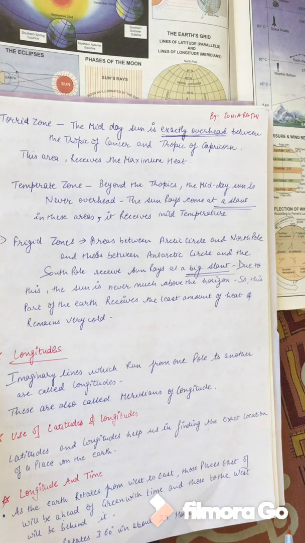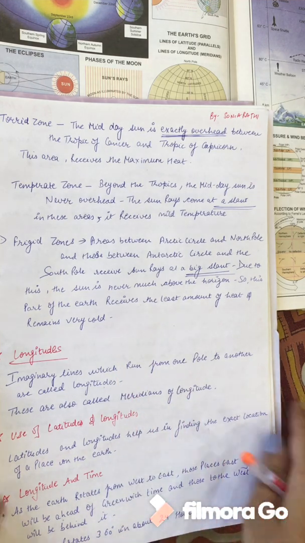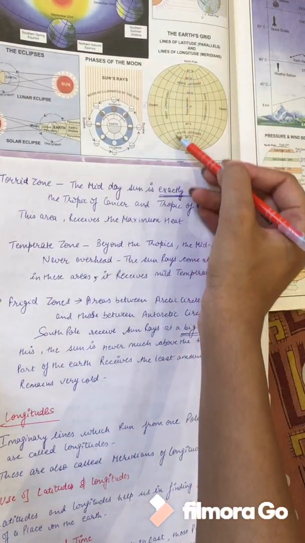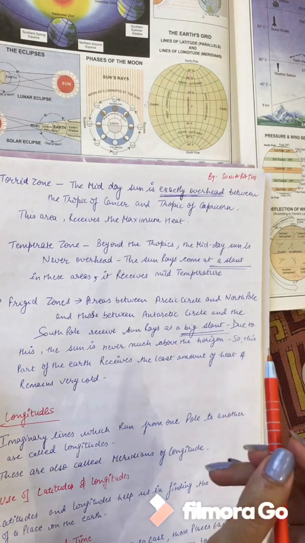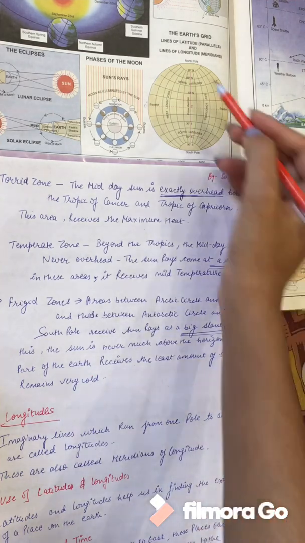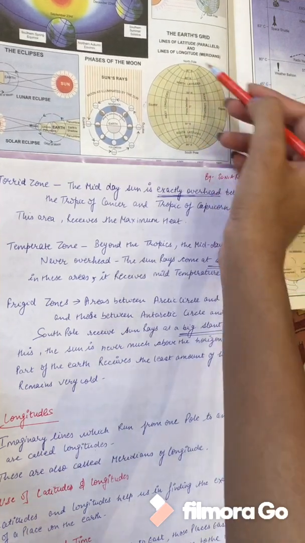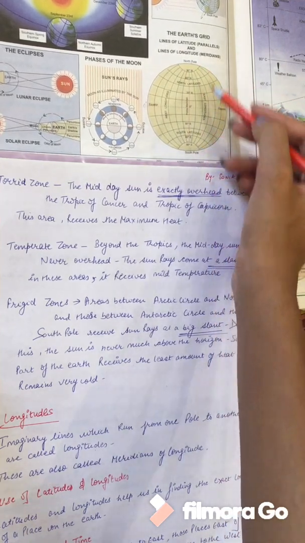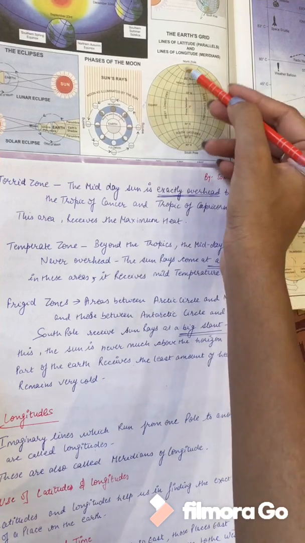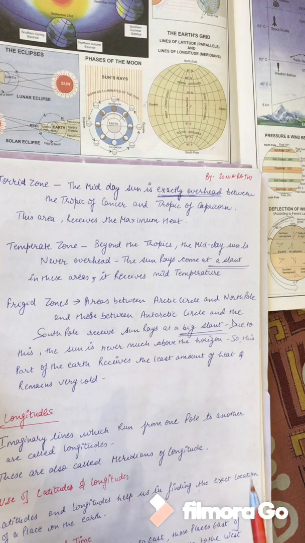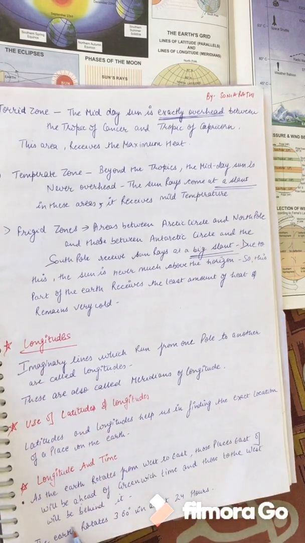Now we come to the longitude. अब longitude क्या होते हैं? Longitudes होते हैं which are the vertical lines. So imaginary lines which run from one pole to another are called longitudes. They are running from one pole to another. So these lines are called longitudes, and they are also called meridian of longitude.